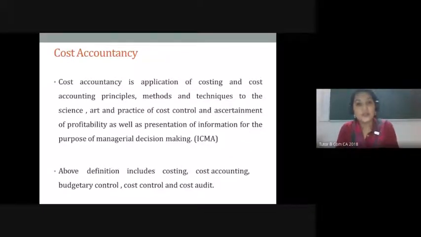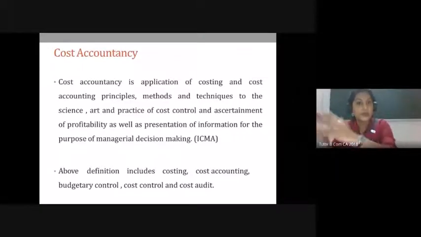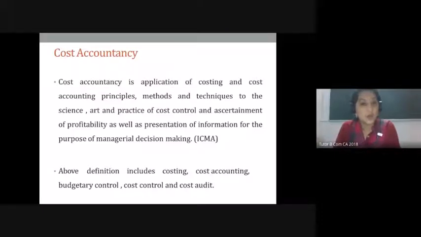Same way, when we discuss cost accounting, we are discussing from the angle of the cost accounting department within a company. So this is actually a course which gives you an eye opening towards what all you would be performing if you are part of the cost accounting department. So this is mainly tuned towards that kind of job. If not, this will give you a direction, if you are an entrepreneur, on how to plan for your cost, how to manage your cost, how to implement costing techniques in your firm, all these things.